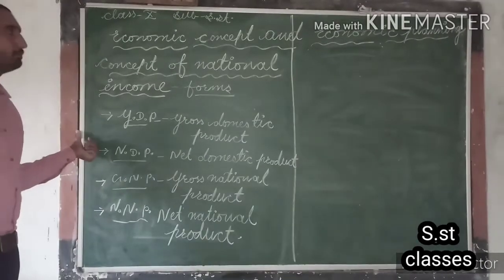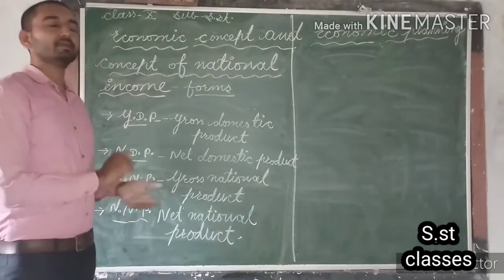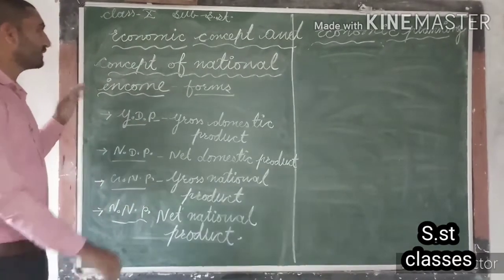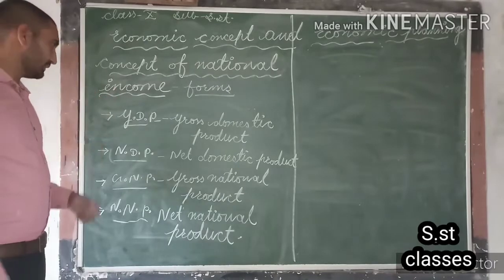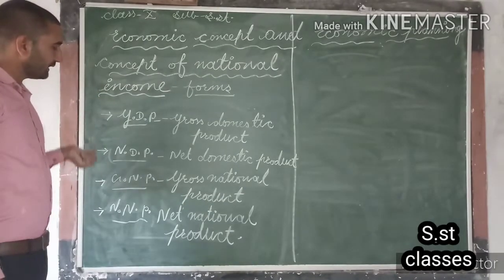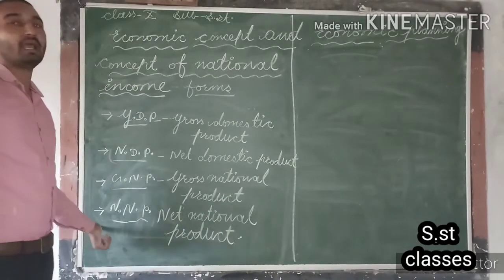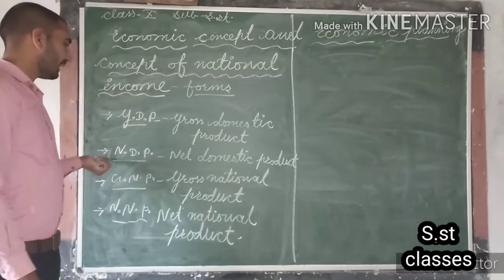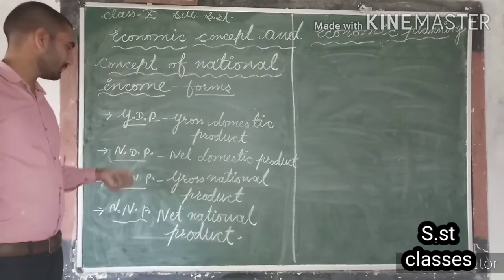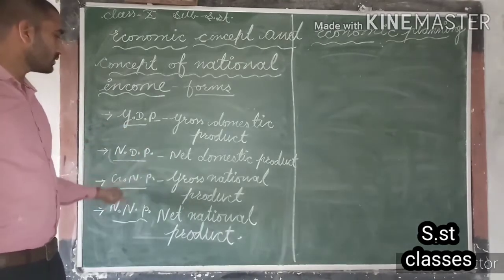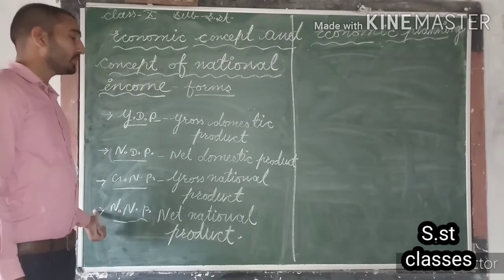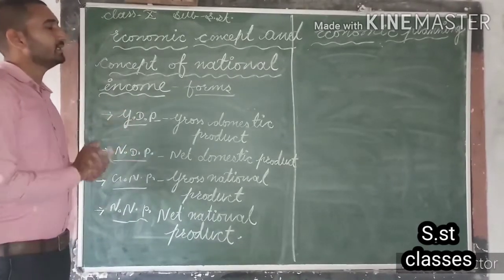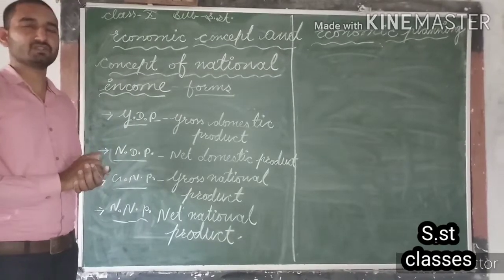Is that clear, guys? So national income has different forms, and these different forms are called different concepts of national income, which are GDP, NDP, GNP or NNP. GDP means gross domestic product, NDP means net domestic product, GNP means gross national product, and NNP means net national product. So in this way, these are the different concepts of national income.